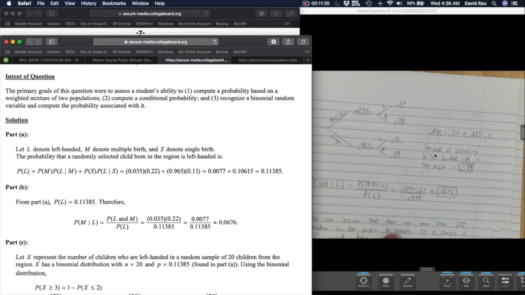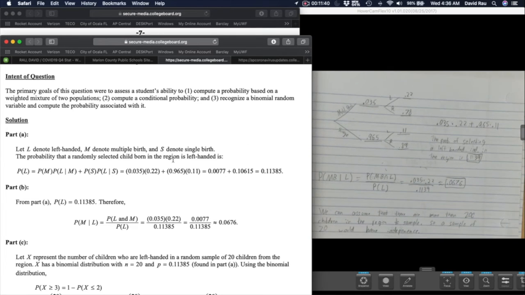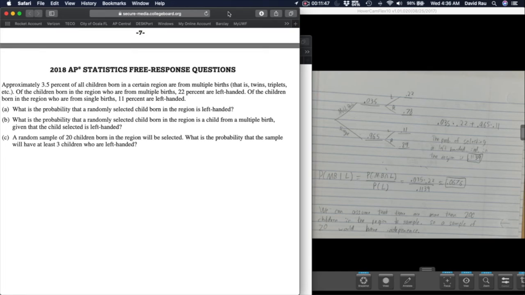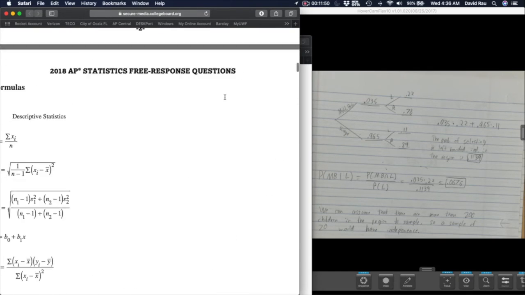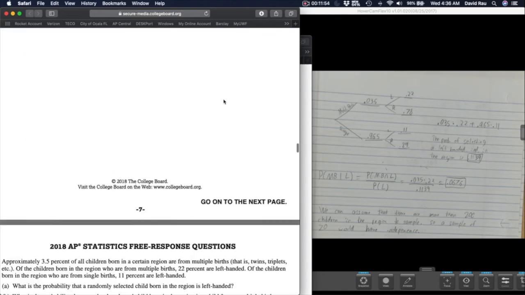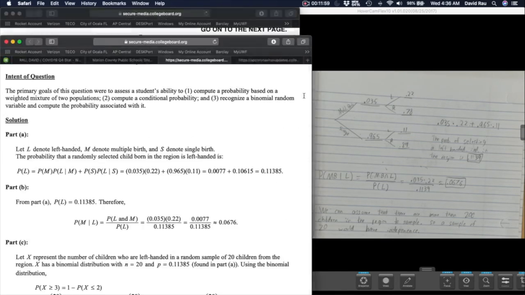So awesome, I got that. Now I've rounded mine to 4 places. There usually is a place on the free response questions that tell you what to round to. I guess since it was only one more decimal place, I could have kept it. But let me see here. Does it say any notes on rounding? It doesn't. But when you get to your AP exam, they will give you more information on that, or we'll cover that more in depth later.